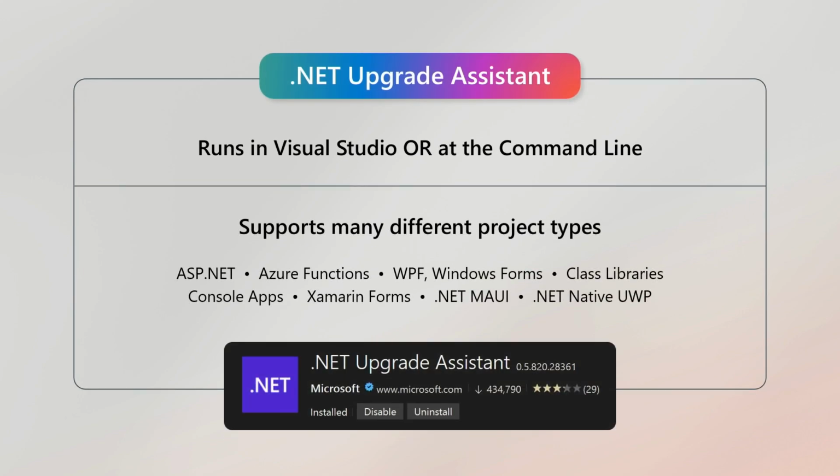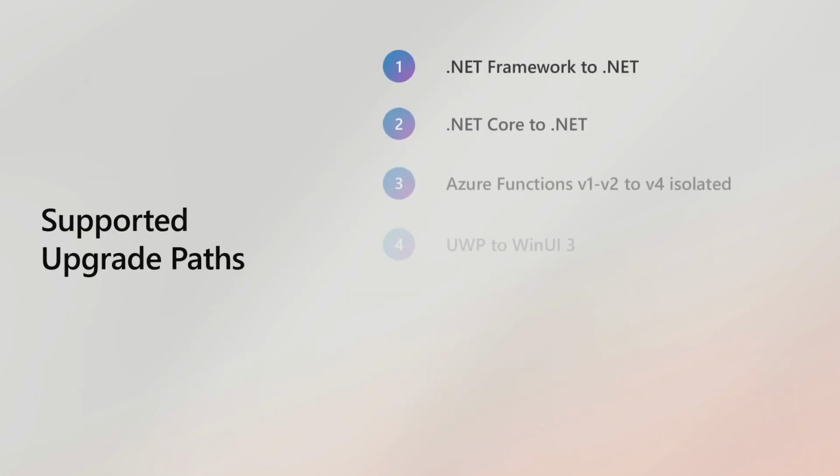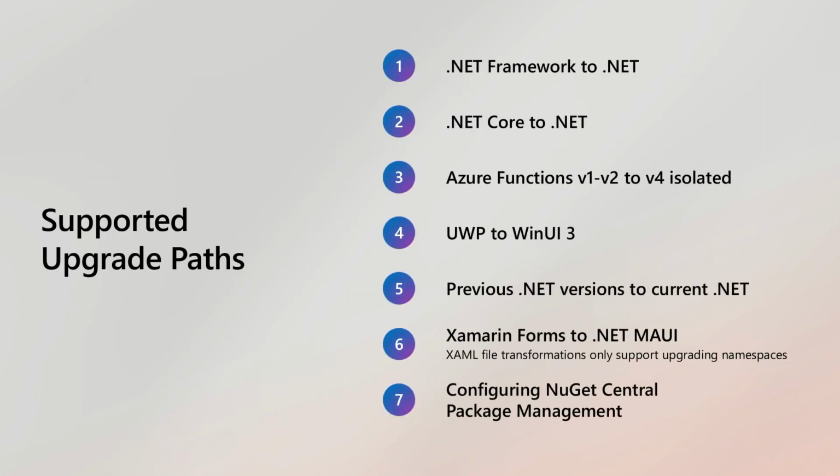Now, this is a tool that's freely available that runs in Visual Studio or at the command line. It's an extension you can install. There you see a little screenshot that I grabbed from the Visual Studio extensions menu when you go search for the .NET Upgrade Assistant. There's lots of support for a bunch of different project types. You can see those on the screen. Now, the upgrade paths that we support with this tool, there are 7 of them, and you can see them here. They're a lot of the typical things that we know folks are interested in doing.